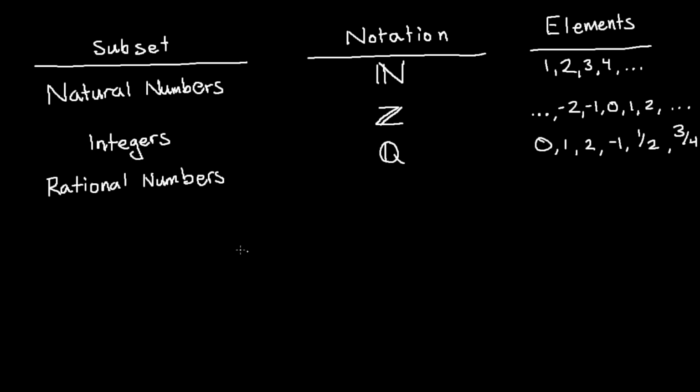So the set Q is equal to little p over little q such that p and q are integers. Remember, if they're integers, that means they're elements of the integers, which we call capital Z.